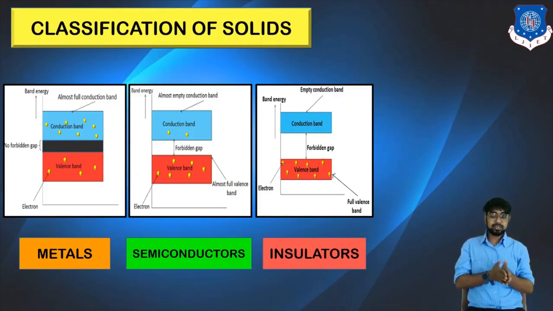So these are insulators. Now from the diagrams you can see that metals can easily conduct, insulators conduct with difficulty, and semiconductors partially conduct with a minimum forbidden gap.